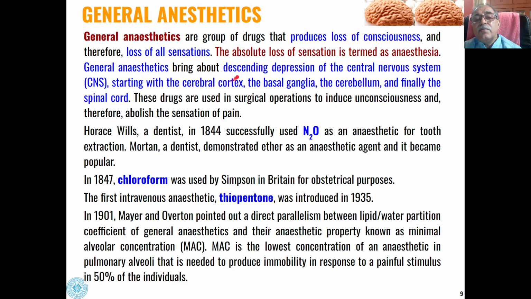General anesthesia brings about descending depression of the central nervous system, starting with the cerebral cortex and basal ganglia, then the cerebellum, and finally the spinal cord. So general anesthetics are used for surgical operations to induce unconsciousness and therefore abolish the sensation of pain.